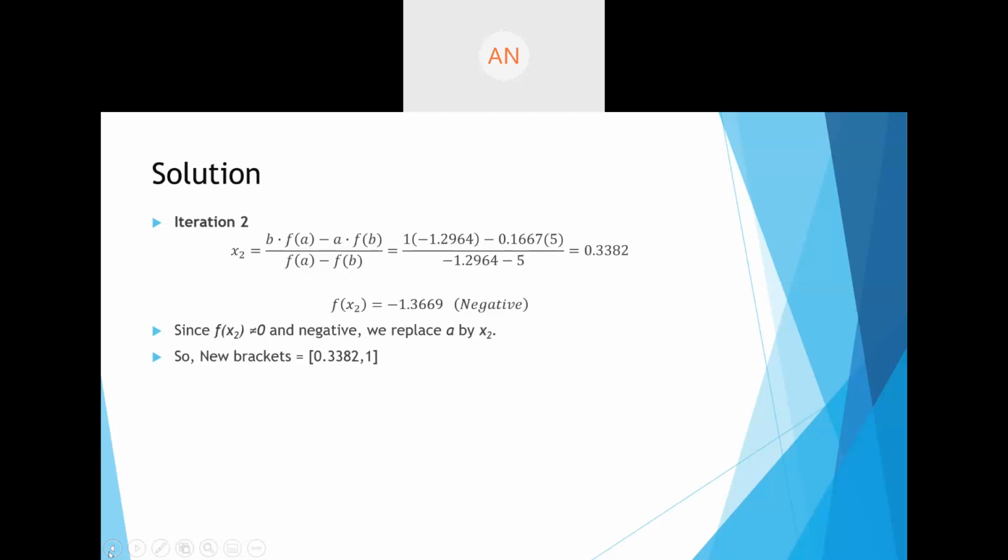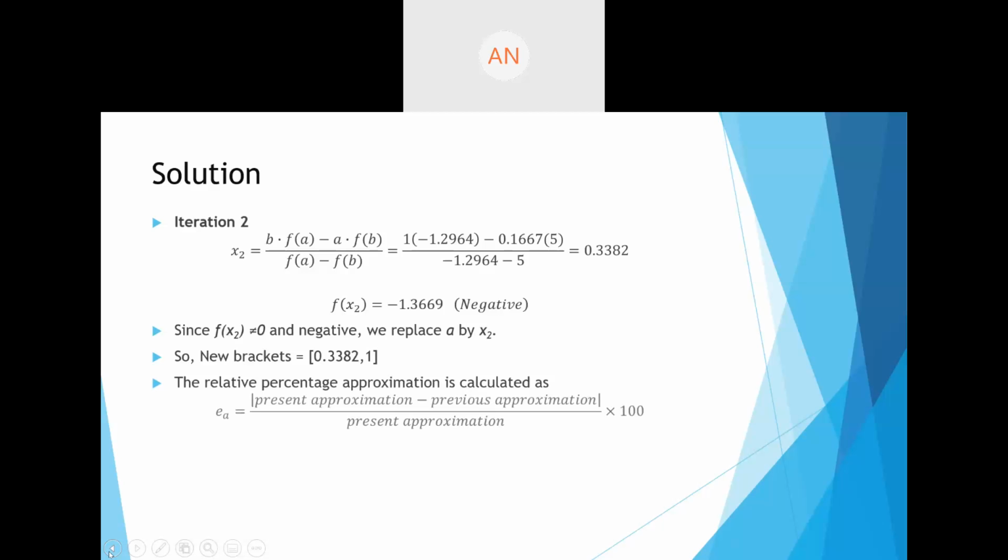Now iteration 2 onwards, we can always start finding the approximate relative error. The approximate relative percentage error is given by this formula: the modulus of present approximation minus previous approximation, upon present approximation, into 100. Can you calculate the relative percentage error?